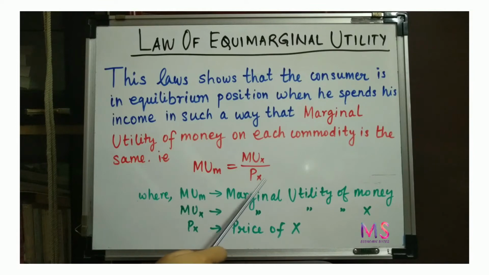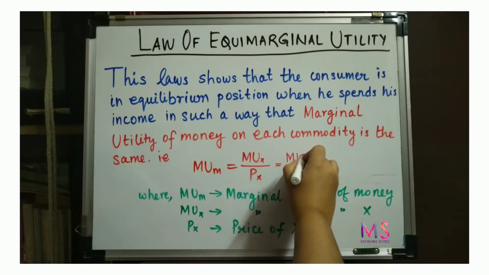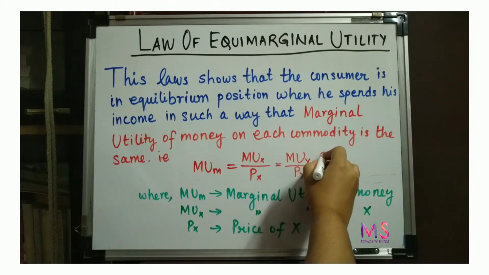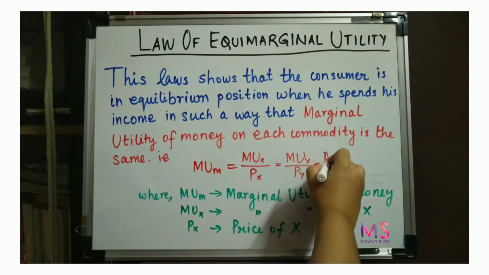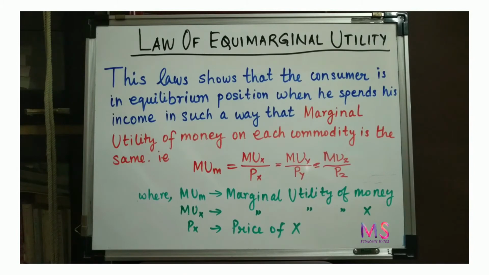Now this particular equation can be extended to n number of commodities. For example, let us take two more commodities. We already have X, so let's take commodity Y and commodity Z. So the resultant equation becomes MUM = MUX/PX = MUY/PY = MUZ/PZ. So this becomes the resultant equation.